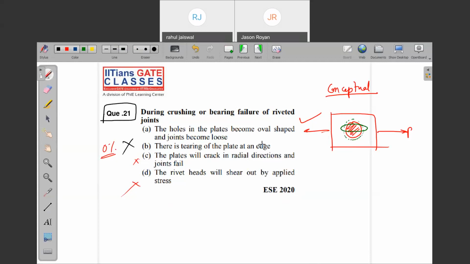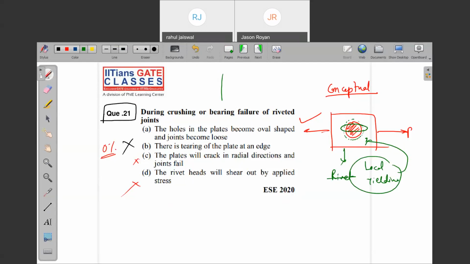Due to riveting and crushing, after application of the load, there is a geometrical change at the hole. Can you connect the dots? The riveting material and the plate are ductile material. Yes or no? And in the ductile material, what is happening? I told you: local yielding. This is called local yielding.